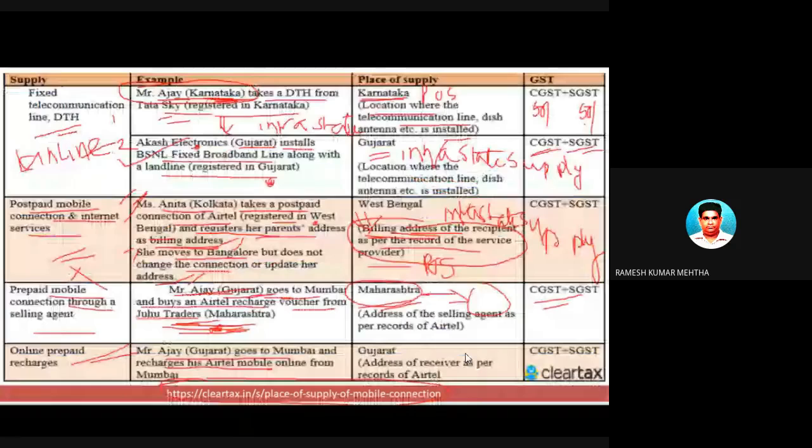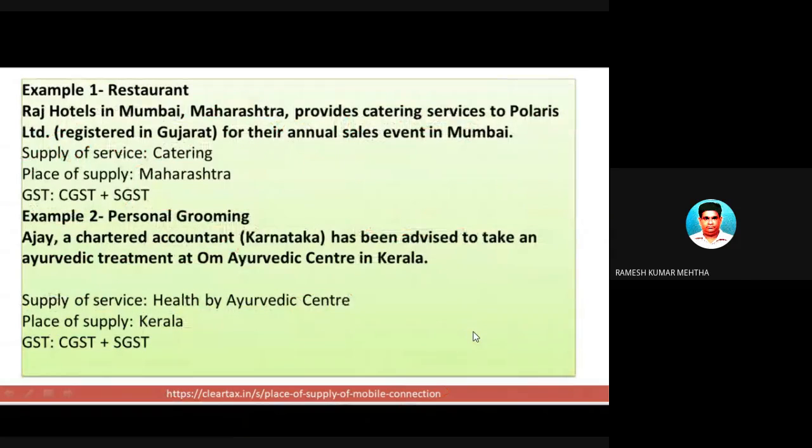So in this case, even though he has gone to Bombay and recharged online, Mr. Ajay has given the address of Gujarat to Airtel, the telecommunication mobile services provider. So the place of supply will be Gujarat. So it is a case of intrastate supply of services. So this is the way you have to answer your questions in your examination.